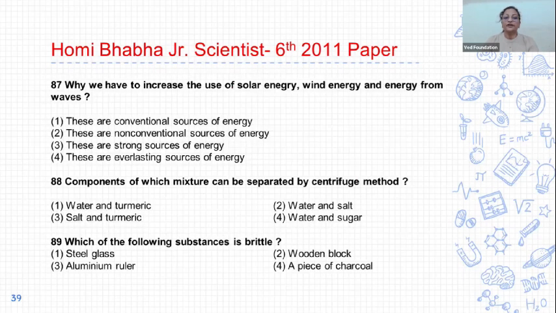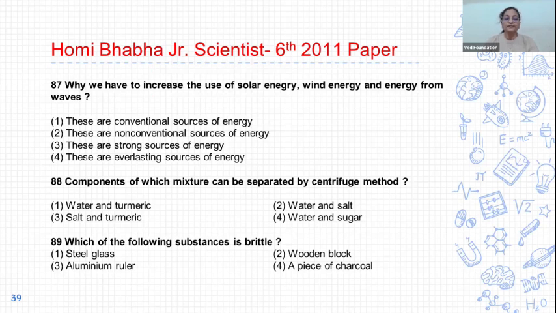Next, 87. Why do we have to increase the use of solar energy, wind energy, and energy from sea waves? First, these are conventional sources of energy. Second, these are non-conventional sources of energy. Third, these are strong sources of energy. And fourth, these are everlasting sources of energy. And the correct answer is option 4. These are everlasting sources of energy.